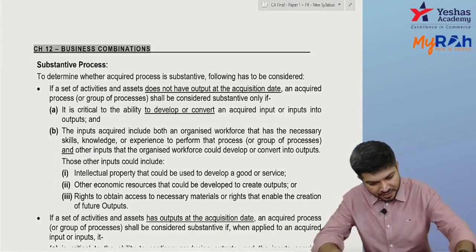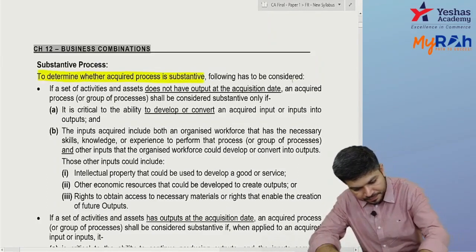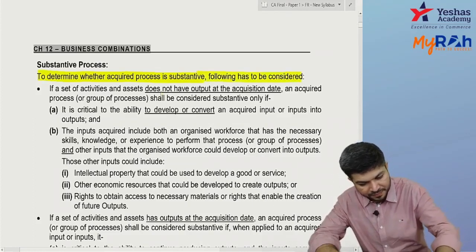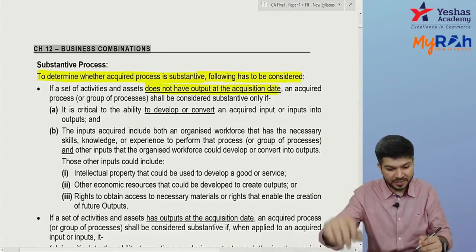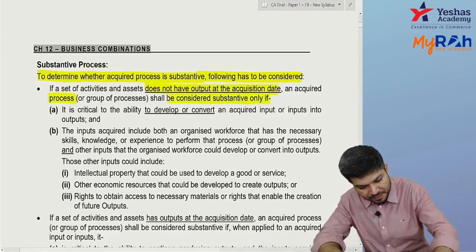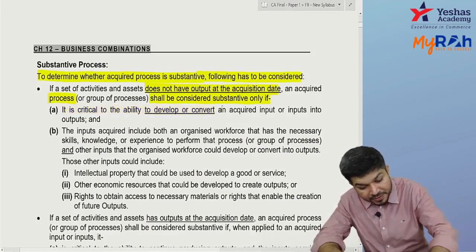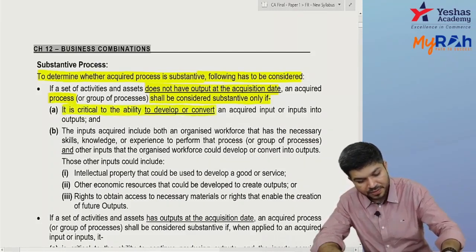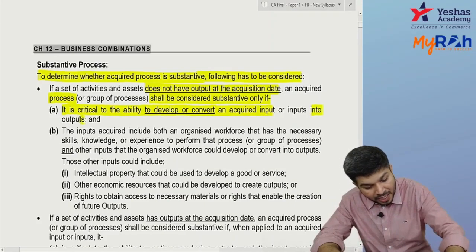To determine whether a process is substantive or not, the following are considered. If you do not have an output at the acquisition date, so day one, the process shall be considered substantive only if it is critical to the ability to develop or convert the input into output.